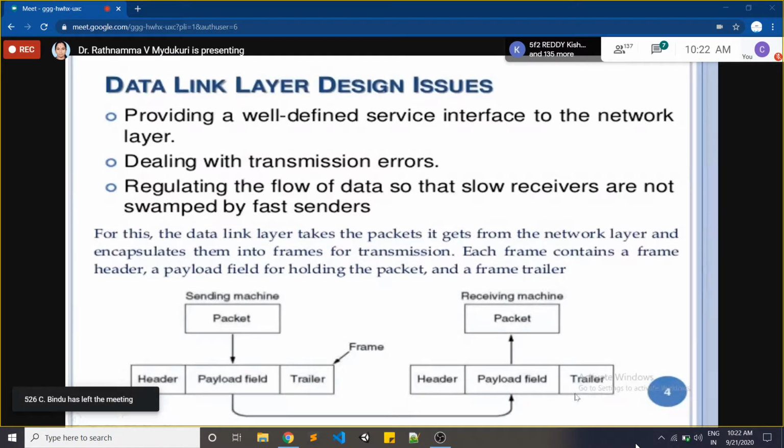Okay, so with this, what will happen? I will give you a simple example. Listen carefully. Suppose you are sending a packet. That packet is divided into how many frames? 5 frames. And these 5 frames are transmitted, and the first frame reached. Then we are waiting for the remaining frames. So how does the receiver come to know that this is the second frame? Tell me, how will this receiver come to know that this is the second frame?